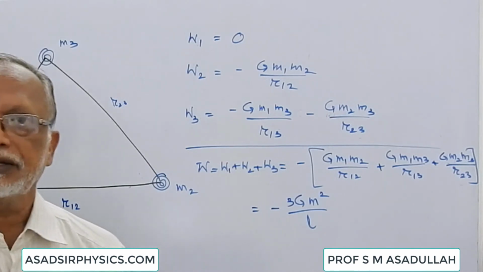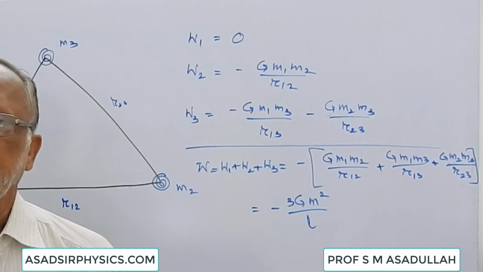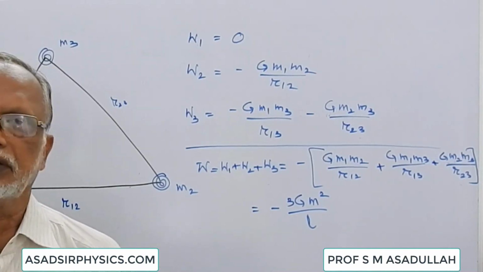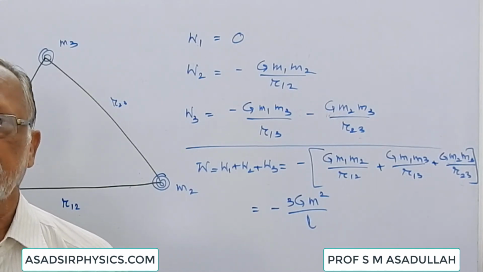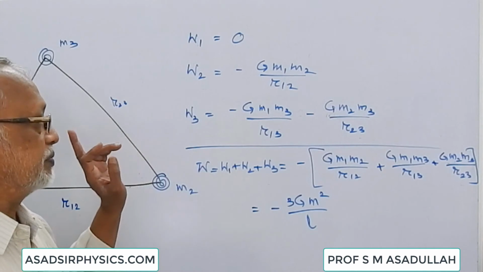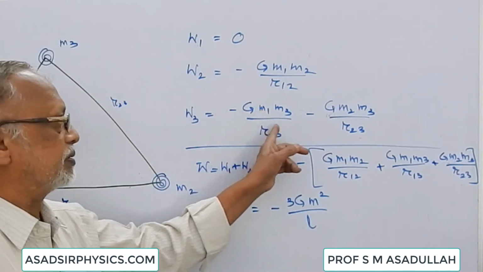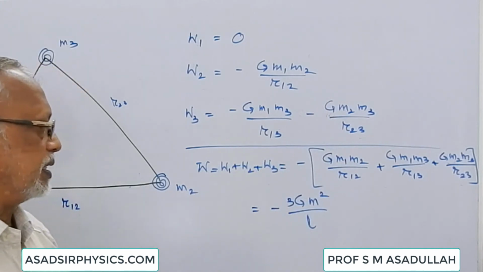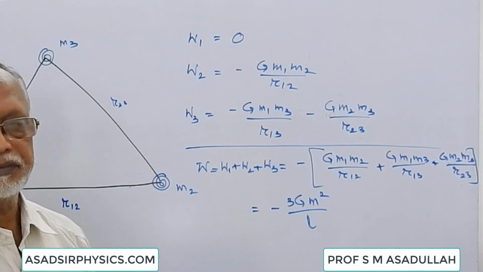While removing, the work done in removing the first body is the same as the work done on the last body in making the arrangement. So in that case, the work done in removing any one body from this system is equal to this plus this, that is 2G M square by L.